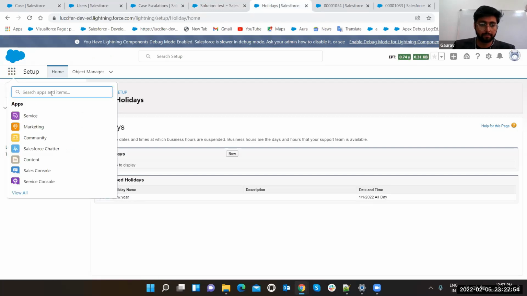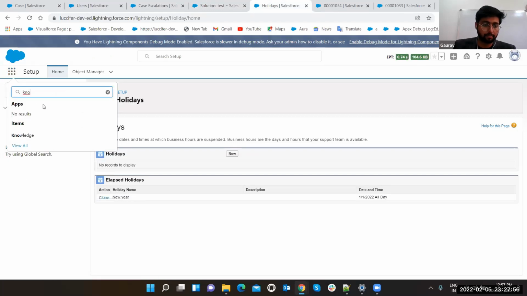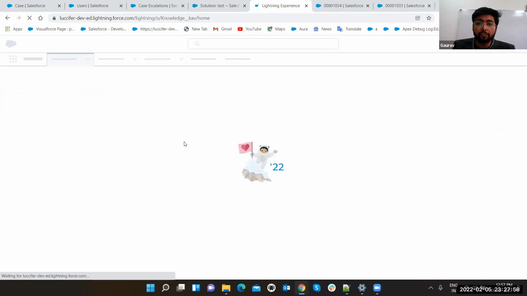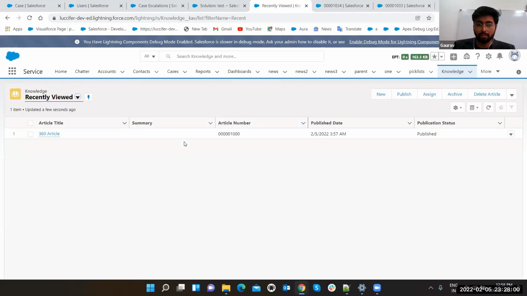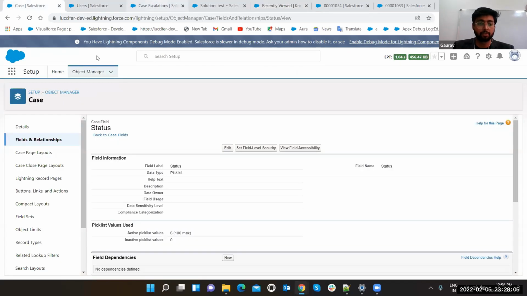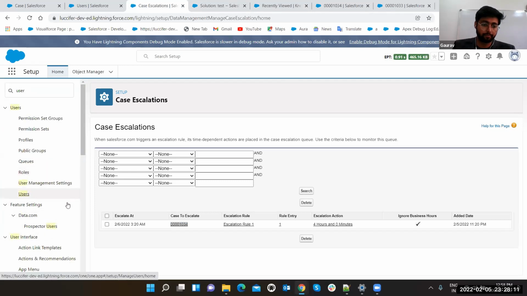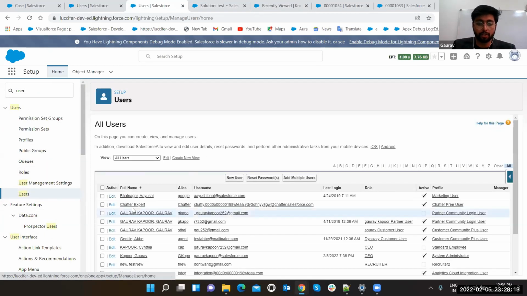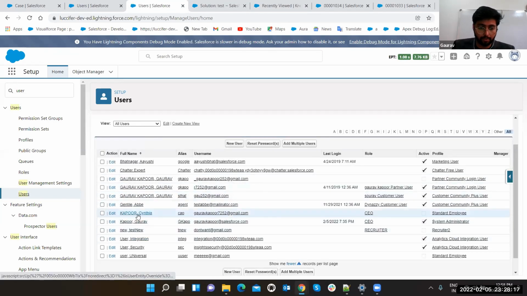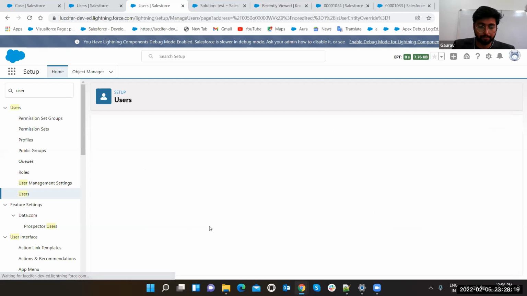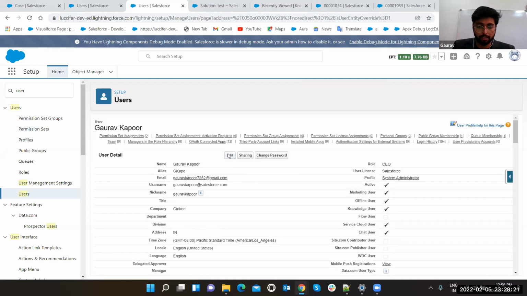Come here. Knowledge. Now, in some of your orgs, you will not see this knowledge object. So how can you see it? Just go to user. Go to user, because for knowledge you also need a license. Where is my user? Here. Edit.